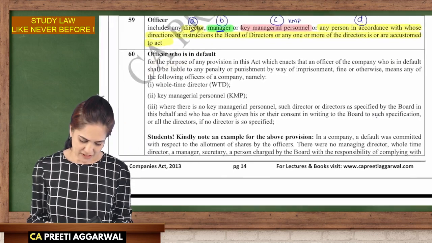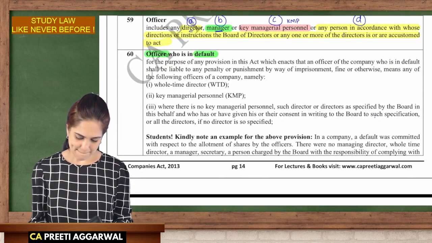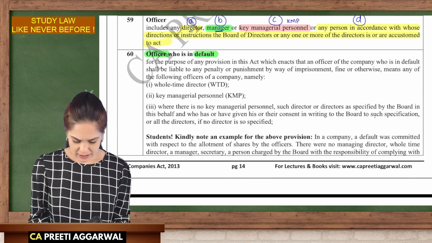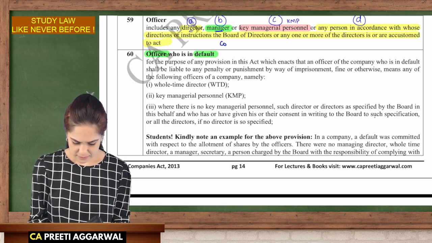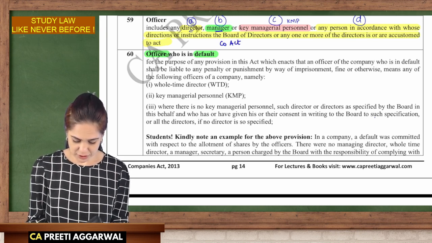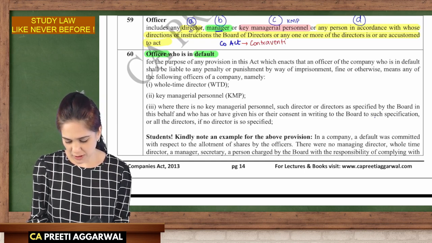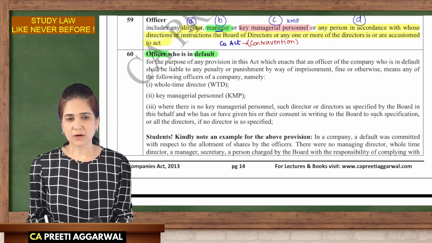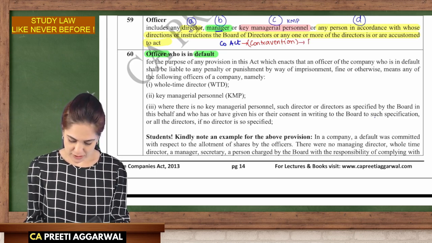Next, we have officer in default. See, now it is very simple that the Companies Act says in case of any contravention, meaning if you are not following the directions of the Companies Act, if you commit any default, you will attract penal provisions.